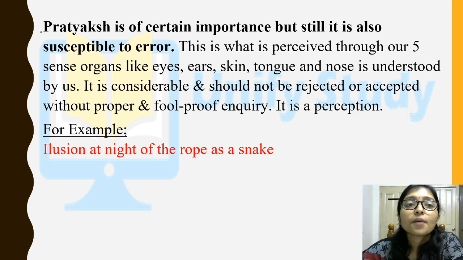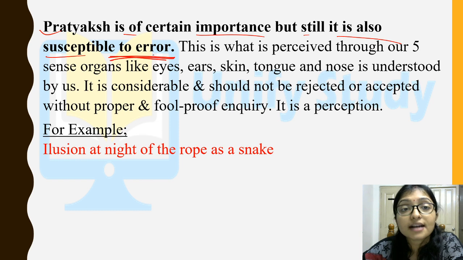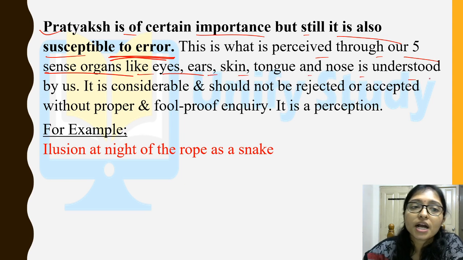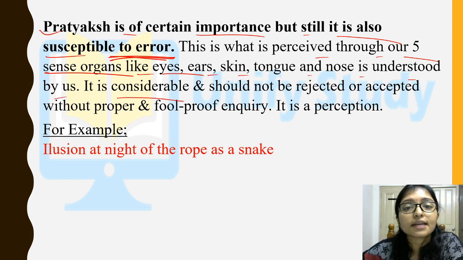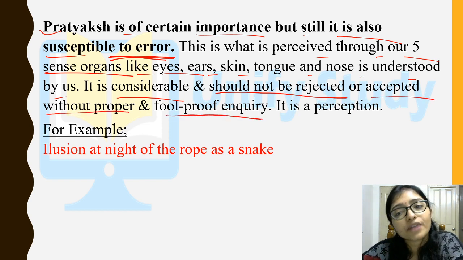That's why pratyaksha is of certain importance, but still also susceptible to error. These are the errors. We think the sun is rising, but there is some error, right? So this is why what is perceived through our five sense organs, like eyes, ears, tongue, nose, and understood by us, is considerable and should not be rejected or accepted without proper or foolproof inquiry.